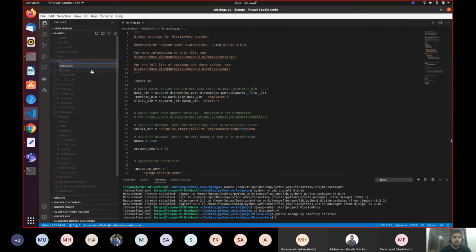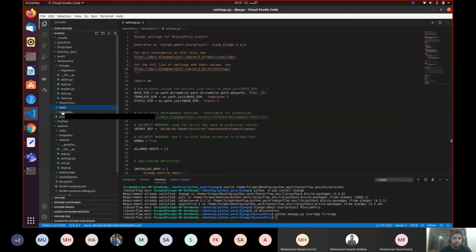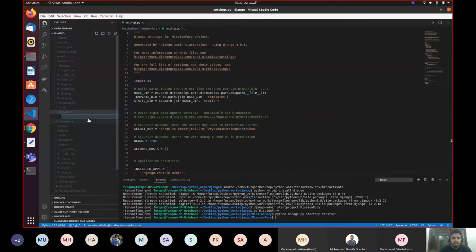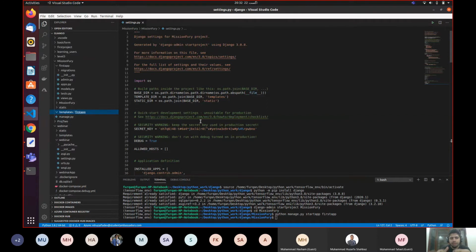Spelling is wrong. I'm going to call it templates. And I'm going to create one more folder, which is static for styling, as I told you earlier. So inside the templates folder, I'm going to create one more folder, which is first app. As I told you, we are working on our first app. We are going to include everything in our first app.